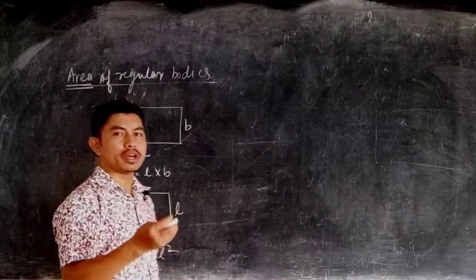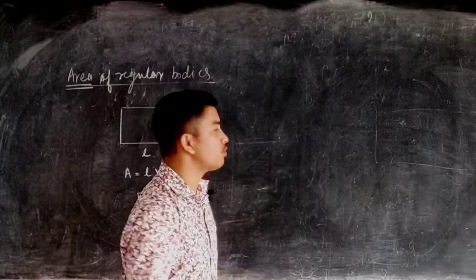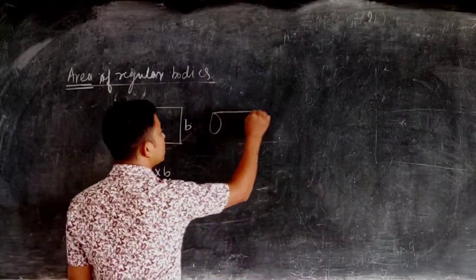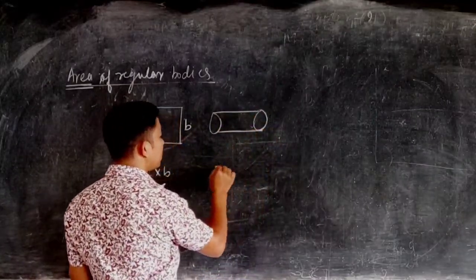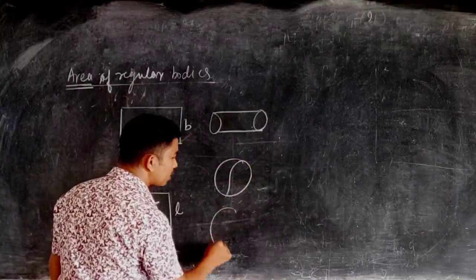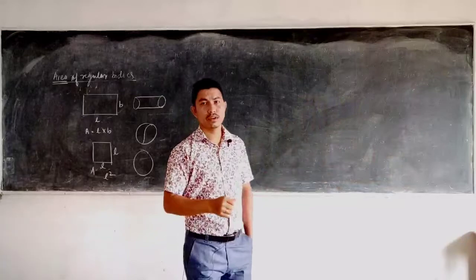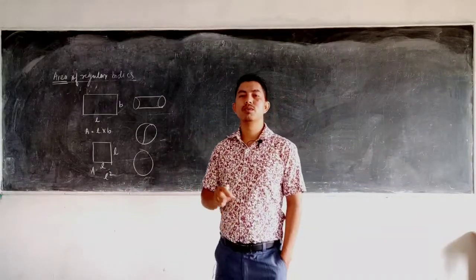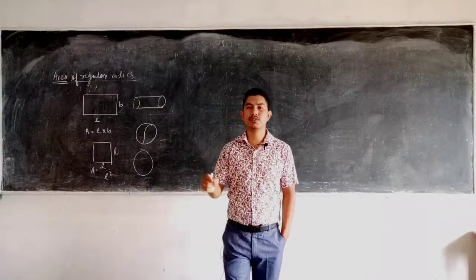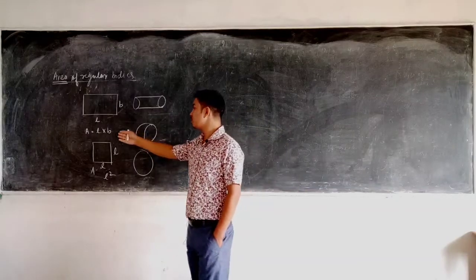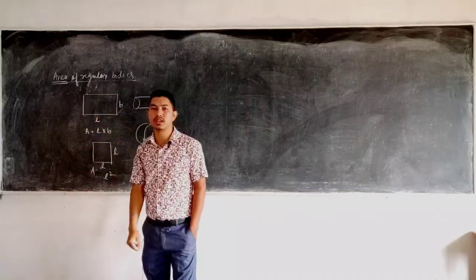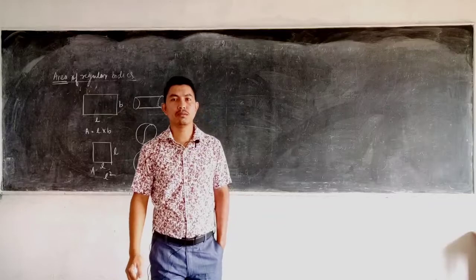When you go to higher classes, you will also learn how to find the area of some regular bodies like a cylinder, a sphere, a circle, which you don't have to go into in detail in class 7. For regular bodies, we have a specific or definite formula where we can substitute the values and simply find the area.